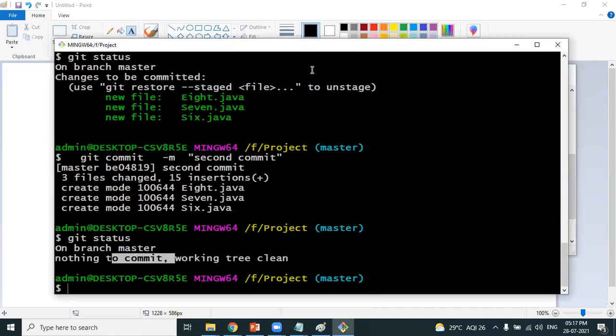This is the job done by a developer, not a DevOps engineer. Don't think that since we are learning this, we will be moving the files into the staging area and into the local repository. No, it's not the case. It's purely a developer's responsibility to manage the source code at the individual level. Okay, Sarva, thank you for your time. Thank you, sir.